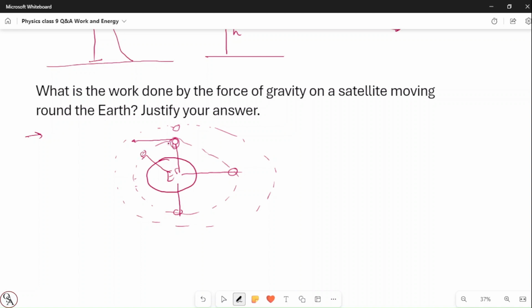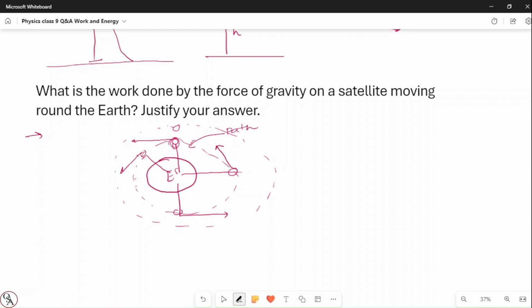If you look at the tangential, it means it's tangential to this path. This is the path of the satellite, right? Now if you look here, the satellite is moving with a tangential movement. The satellite is moving here tangentially.